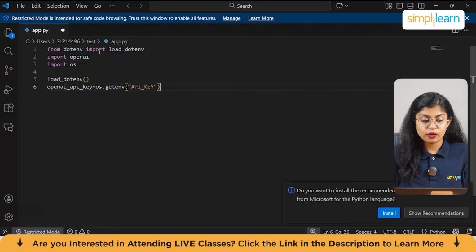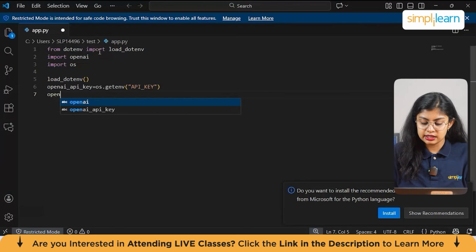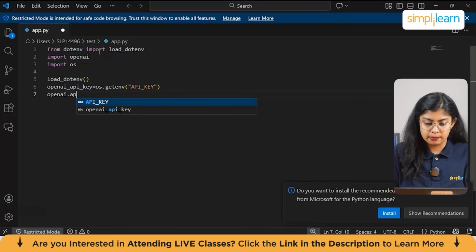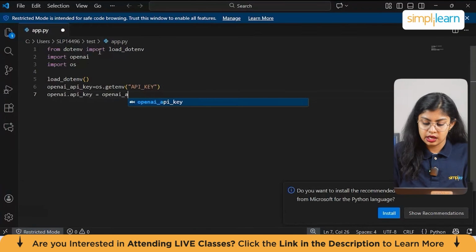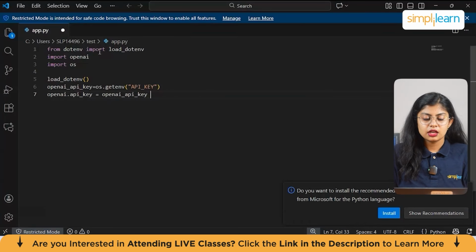This fetches the value of the OpenAI API key from the environment. Next, we have to use this key on our OpenAI API call. So for that, it is openai.api_key is equal to openai_api_key. Now this sets the OpenAI API key so that the SDK can authenticate requests.